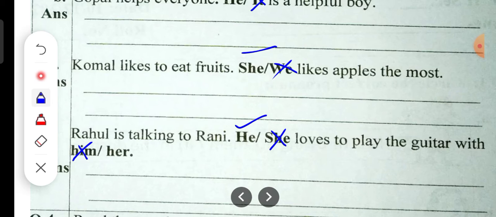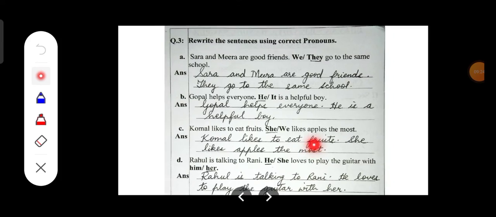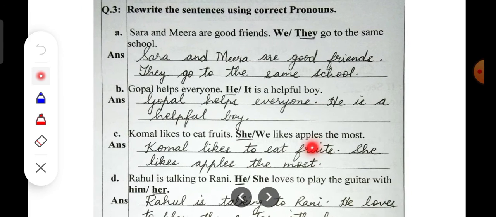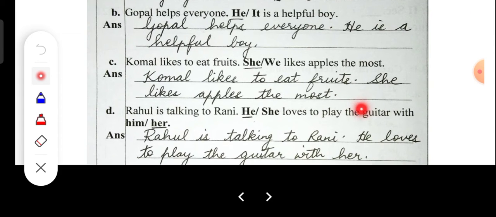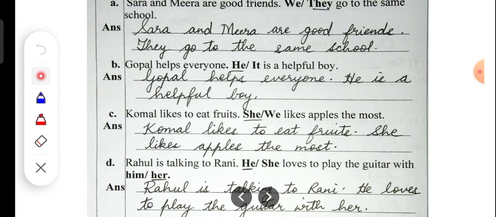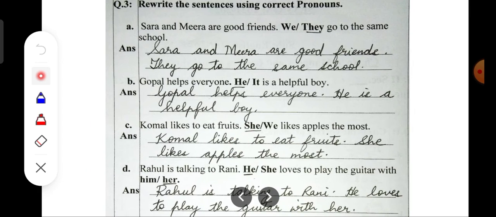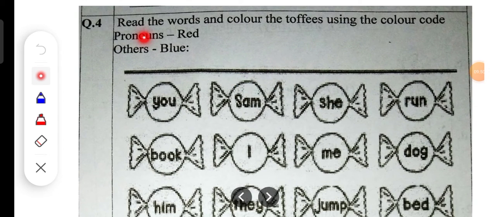Okay. So now let us see these answers. I have written them. I will show you the answers also, children. One second. Here are the answers. Kindly see. Okay. Now after this we will go to the next question. Now here is question number 4. It says read the words and color the toffees using the color code.